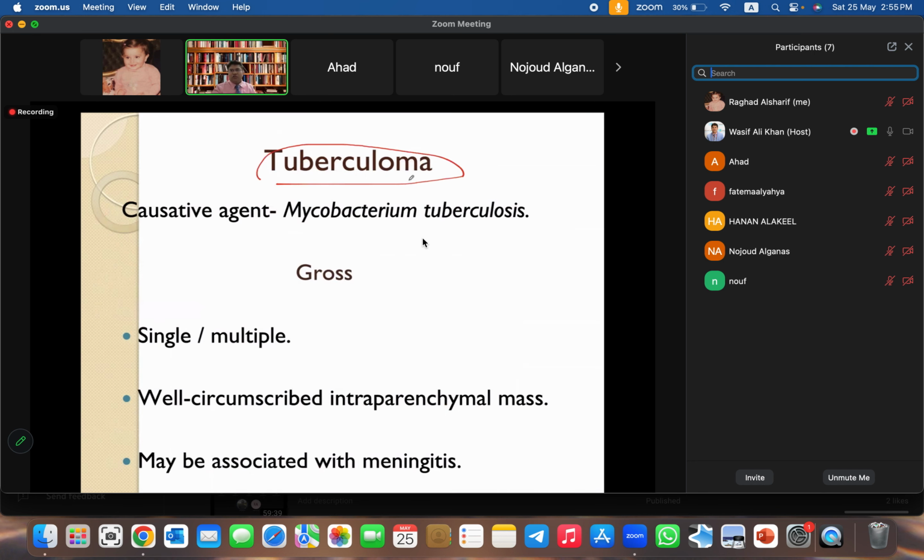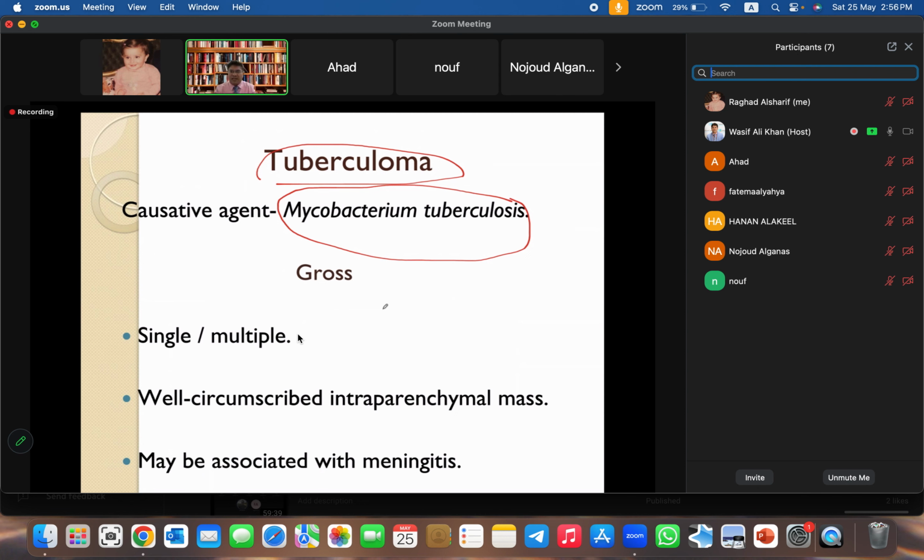The next pathology is tuberculoma. Now again, look at the name tuberculoma. It's a misnomer because when we say tuberculoma, it implies that we are discussing a tumor, but it's not a tumor. Basically, it's a tuberculous infection caused by Mycobacterium tuberculosis. And these lesions are usually seen in patients who are suffering from AIDS or patients who are immunosuppressed. So infection from the lungs enters the blood, and from the blood the organisms reach the brain and form a lesion which is called tuberculoma.